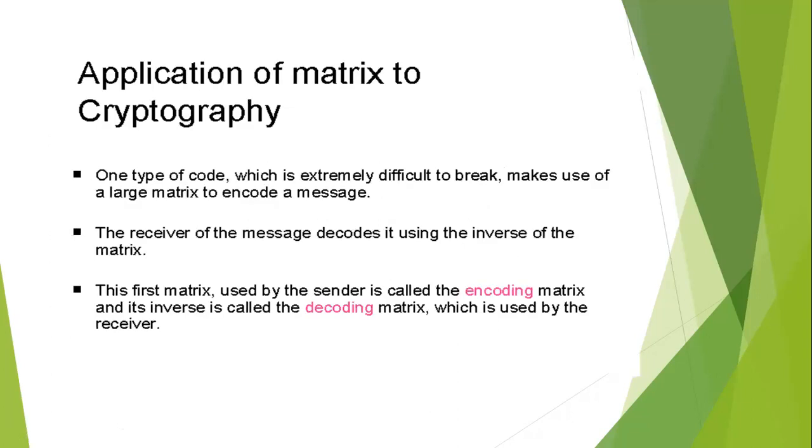Then some applications of matrices to cryptography. One type of code which is extremely difficult to break makes use of a large matrix to encode a message. The receiver of the message decodes it using the inverse of the matrix. The first matrix used by the sender is called the encoding matrix, and its inverse is called the decoding matrix, which is used by the receiver.